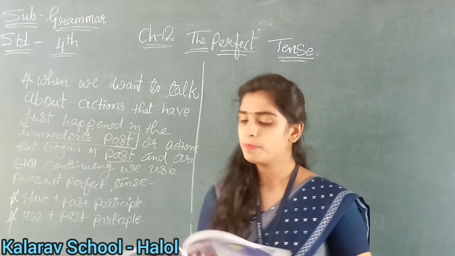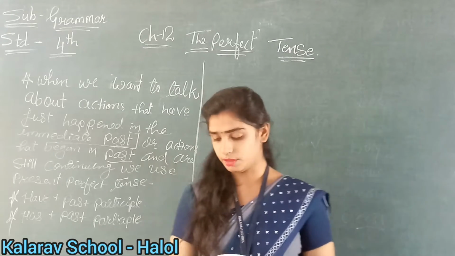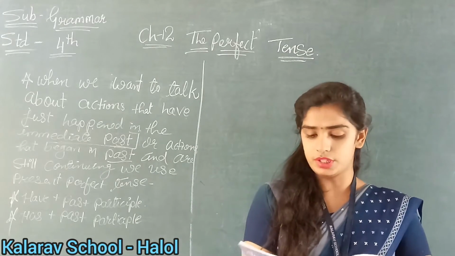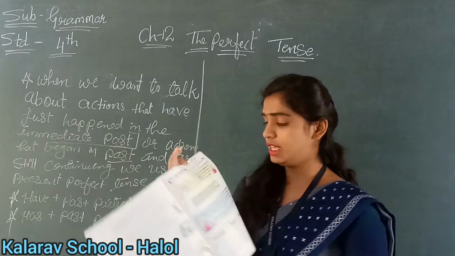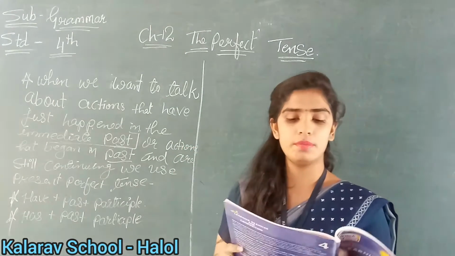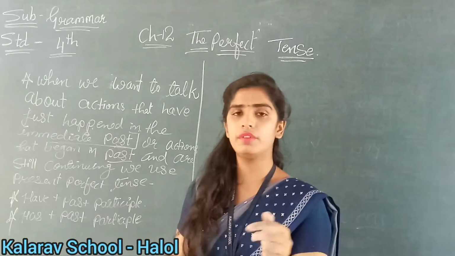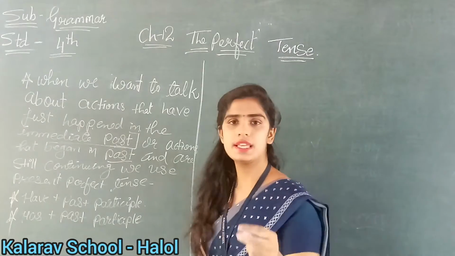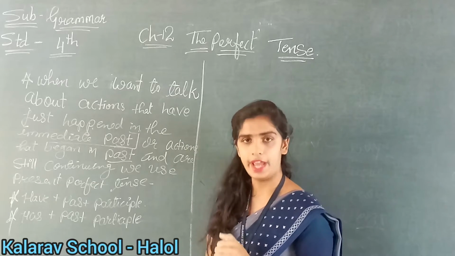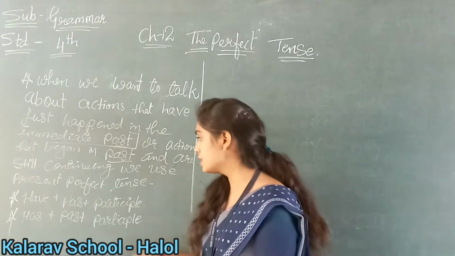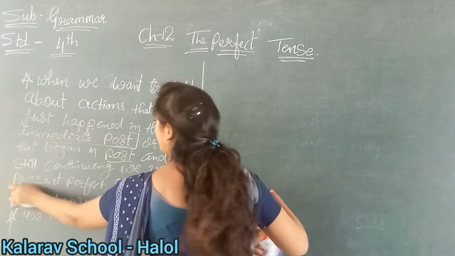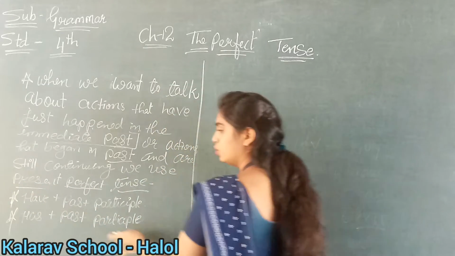Okay, now see in the green box what is it written? See, first of all, after present perfect tense, we form the present perfect tense by using has, have and a past participle. In the past tense we are using was and were, right? Understood? But in the present perfect tense, what we will use?